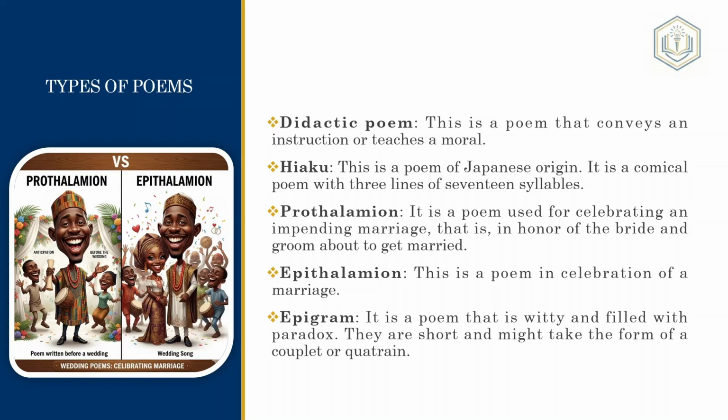So epigram is a poem that is witty and filled with paradox. They are short and might take the form of a couplet or a quatrain. A couplet is a 2-line poem, a quatrain is a 4-line poem. So epigram is witty and paradoxical in a way, because it might make no sense when you read it, but if you look at it well enough, you see that there can be some sense in it. So that's paradox. They are short and might take the form of a couplet or a quatrain.